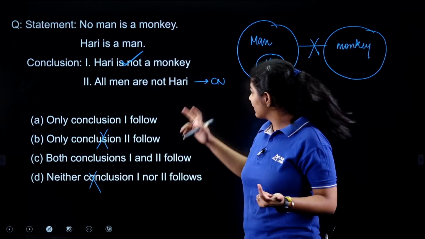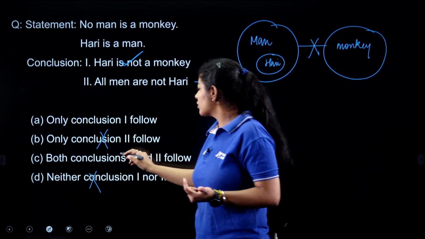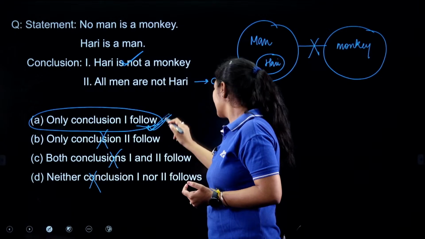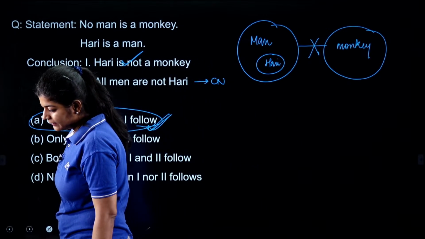Whenever we have such a condition, we are not going to consider it as a true one. So this option is also eliminated, and the correct answer over here is option number A. The correct answer over here is option number A, right?